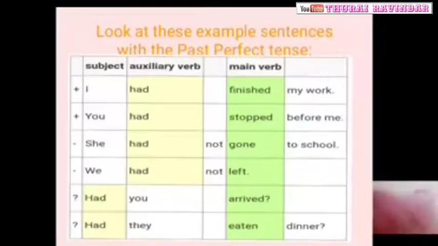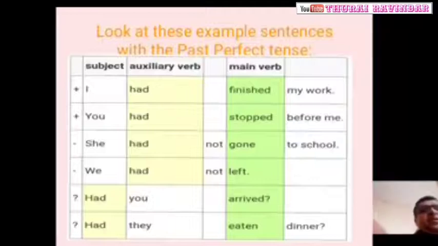Now we are going to practice. Here there is a slide I have given. Look at these examples. You have some idea about this; we have discussed it in previous lessons also. Now I ask you something. You have to complete this sentence. I will give you 4 options after I read this one.